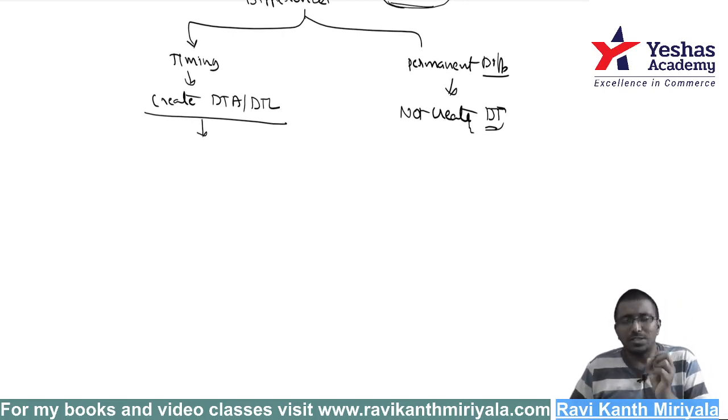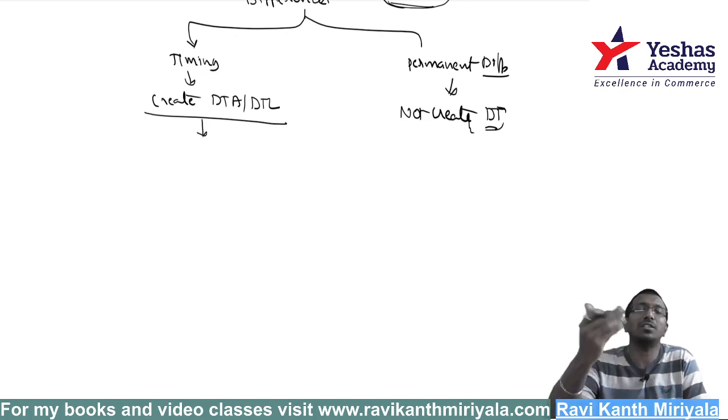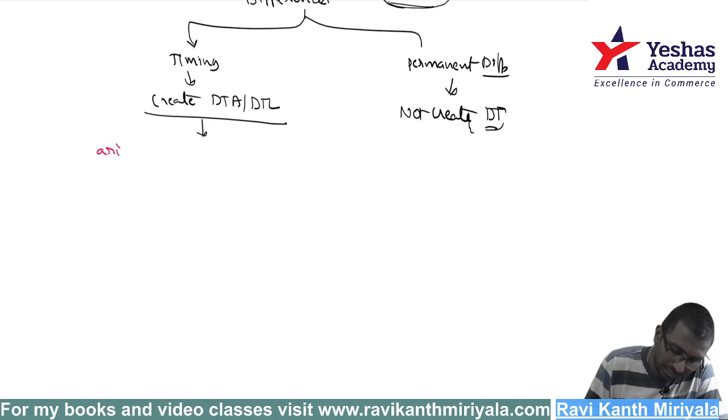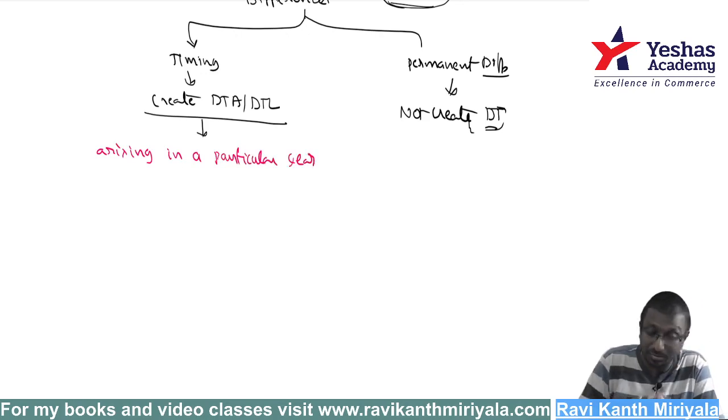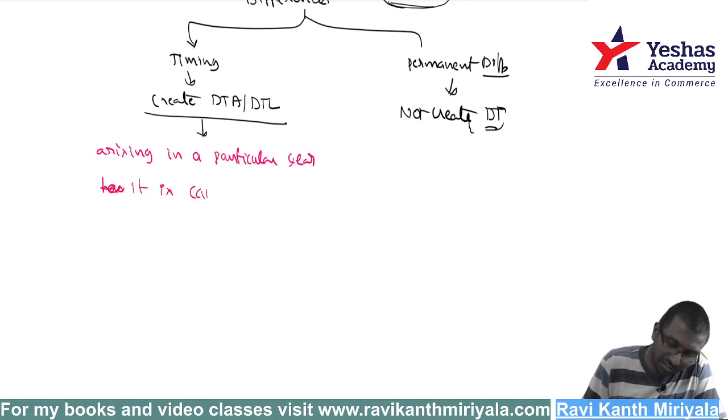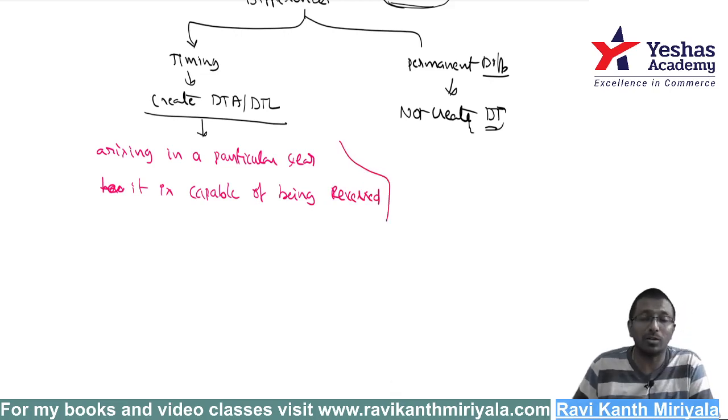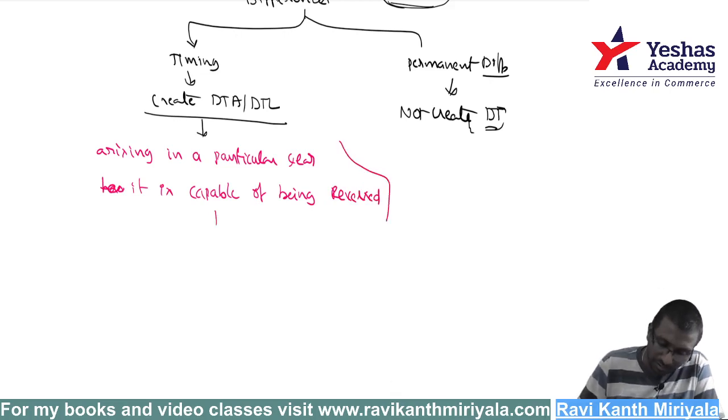A timing difference is a difference which arises in one particular year and which is capable of being reversed in future years. It may be arising in the current year, or it might have already arisen in the last year. And it is capable of being reversed. What do you mean by that? I will take an example.